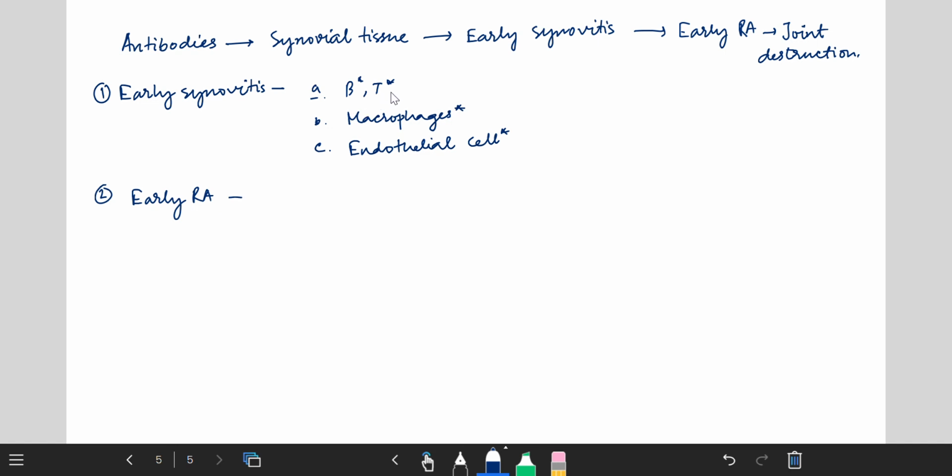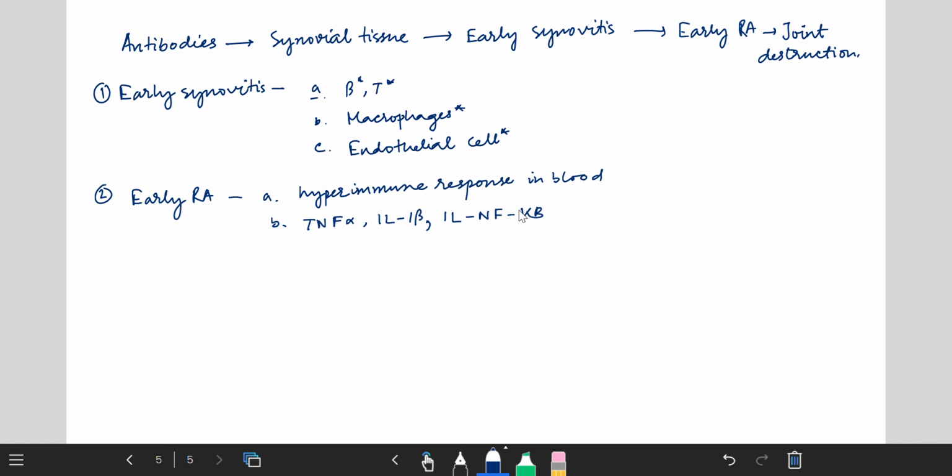These activated B cells and T cells will initiate a hyperimmune response in the blood, and activated macrophages will initiate recruitment of pro-inflammatory cytokines, which will then activate tumor necrosis factor alpha, interleukin 1 beta, and nuclear factor kappa B. These factors are activated by the activation of macrophages.